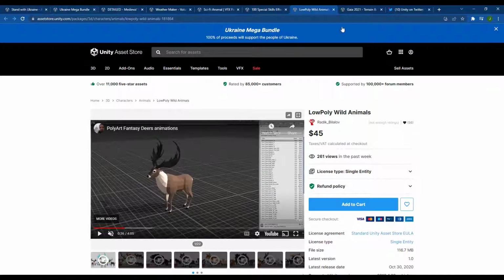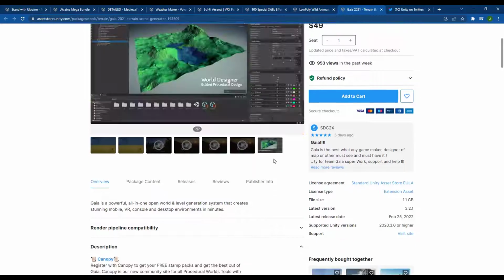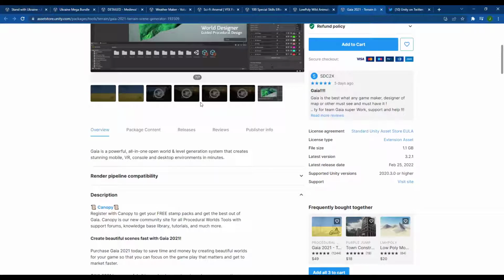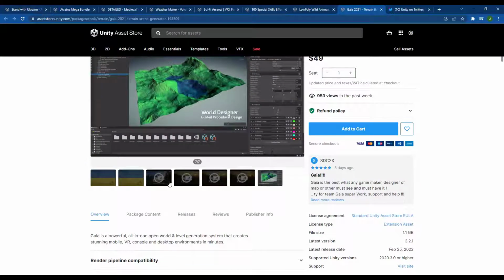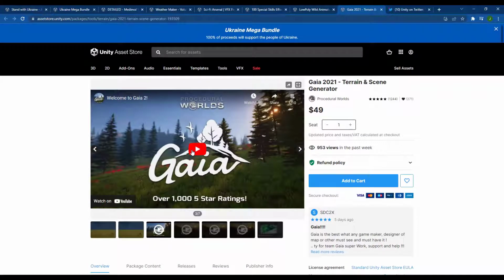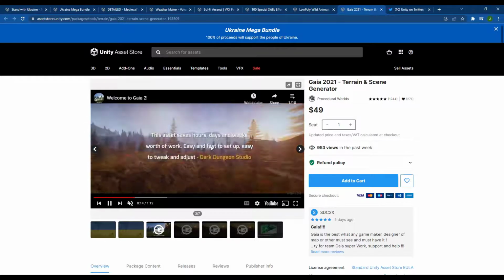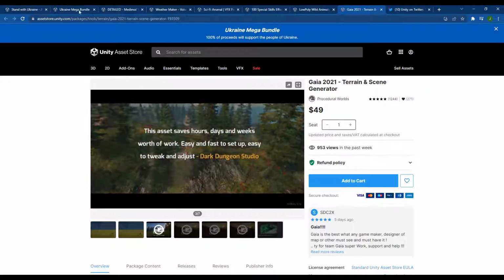And then probably the biggest name one in here is Gaia 2021, the terrain and scene generator. We haven't talked about this too much in depth on the channel. We may talk about it in the future, but basically this is a world and level generation system designed to help you create different environments. So we can get more in depth on this in the future, but it's basically a tool designed to help you create these different environments. So if you're interested in a tutorial on that, leave a comment down below.